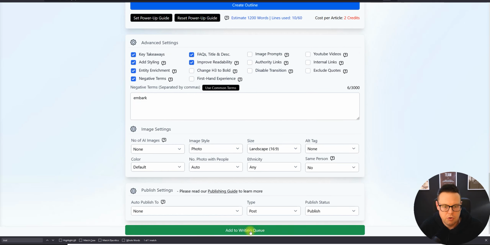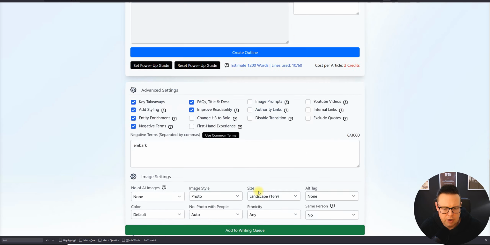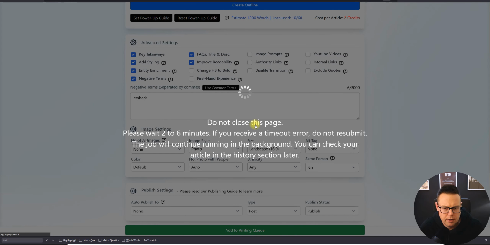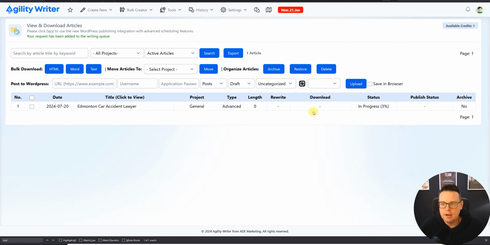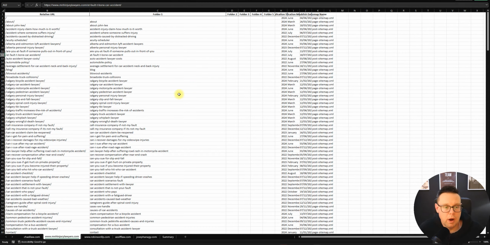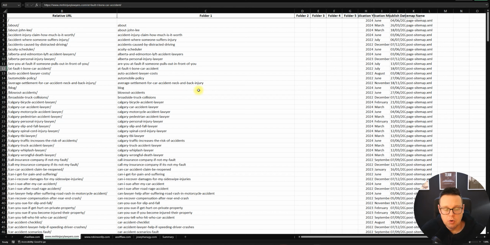All right, cool. Then we should be able to, oftentimes you still have to click generate outline. I would try here. No, it looks like it's now letting me create that, which is good. But sometimes it says you need to create an outline first before you can start writing. So I'll show you the article when it's done. So while we are waiting, let me show you here the output that my custom tool has created,